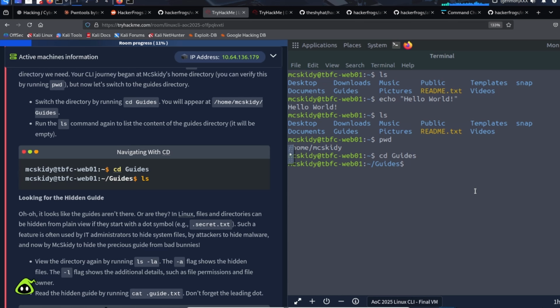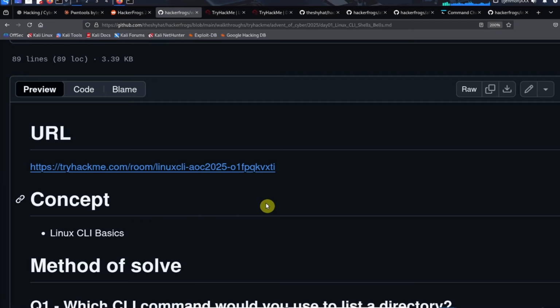So from here, we can take a look at what's inside this directory with the ls command. So we don't see anything here. All right, so we moved into the new directory called guides, but we still don't see anything. So the reason is because of something called hidden files and hidden directories. So I can go back to my walkthrough here.